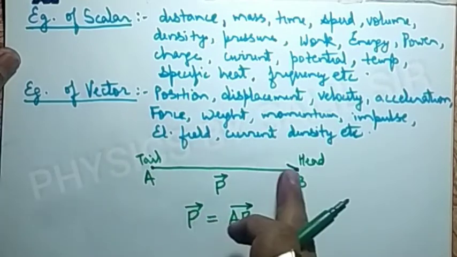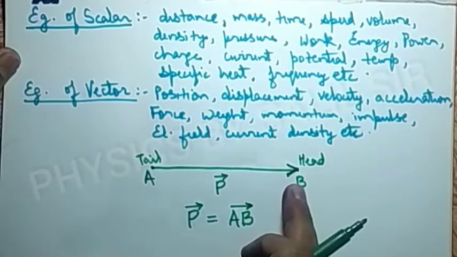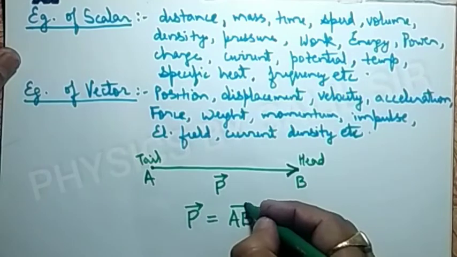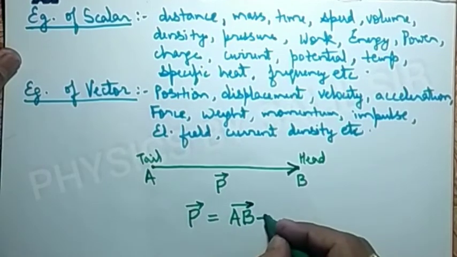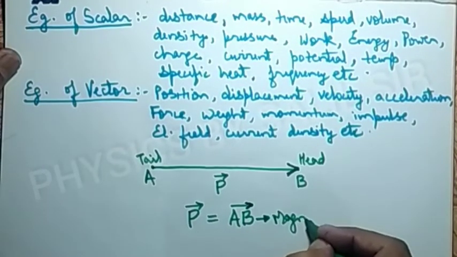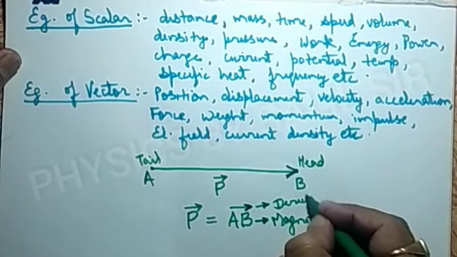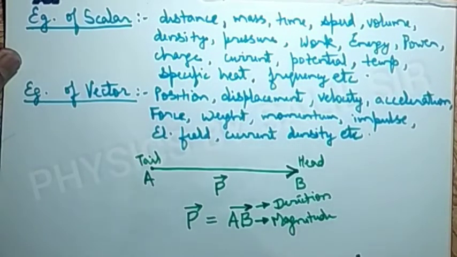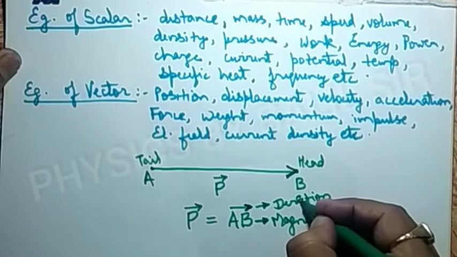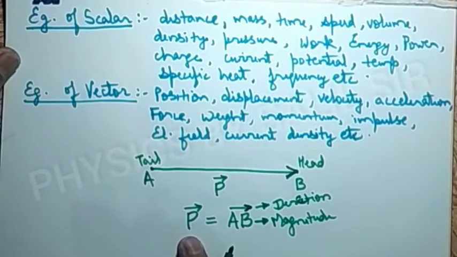AB represents the distance between A and B, means magnitude, and this arrow represents the direction. So together, if we want to represent vector P, we can represent it in this form.